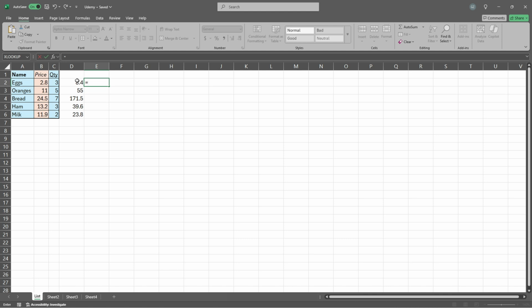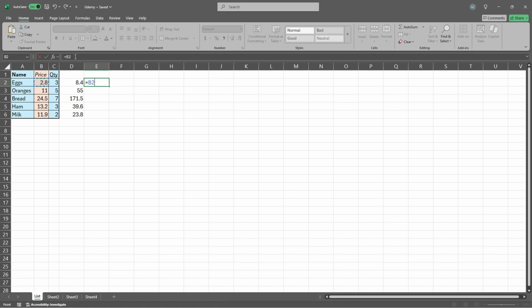So I mean 2 times 3, and we would like to have some more advanced features like calculating the cells. And to do that, as you can see, I recently just wrote equal sign, and I can go press that D2 cell, and it's selected.